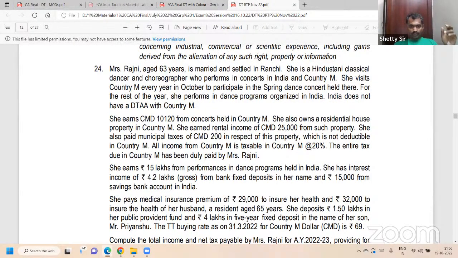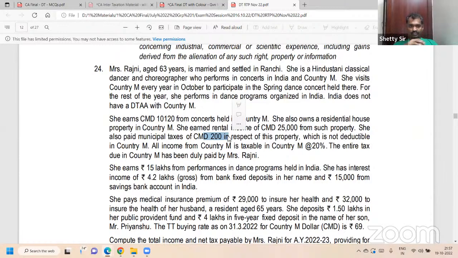So another one. She earns CMD, country M dollars, 10,120 in country M. She also owns a residential house property in country M. She earned rental income of 25,000 in that country. She paid municipal tax of 200 outside India. Whether municipal tax paid outside is allowed? Yes, it is allowed. Venugopal Reddy versus CIT, Madras High Court decision.